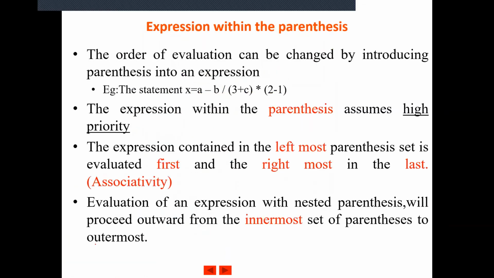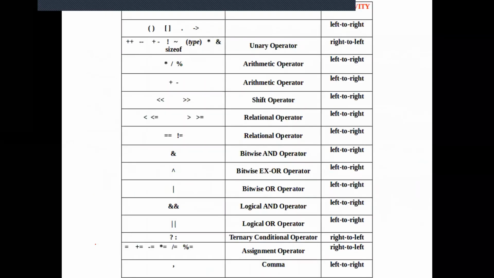Now we are moving on to evaluation of an expression with parenthesis. As I had told before, we will see in the next slide that above all the operators which we have studied, parenthesis has the highest priority.